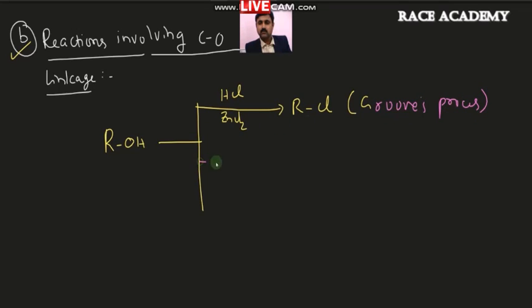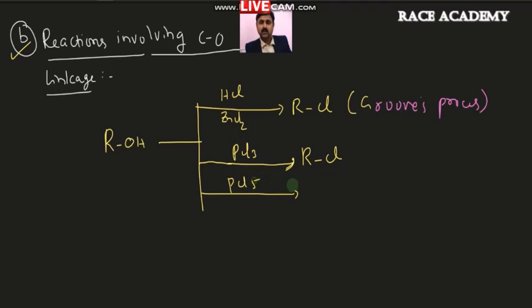As you know, alcohol reacts with phosphorus halides also. In the reaction with the phosphorus halides, if you take PCl3, you can get RCl.